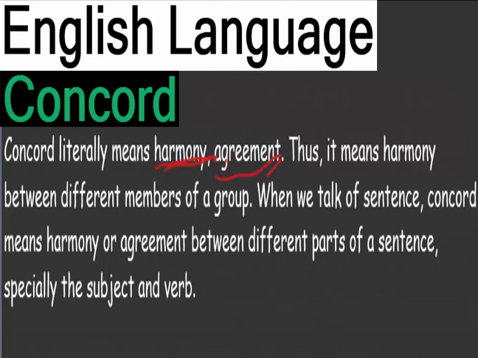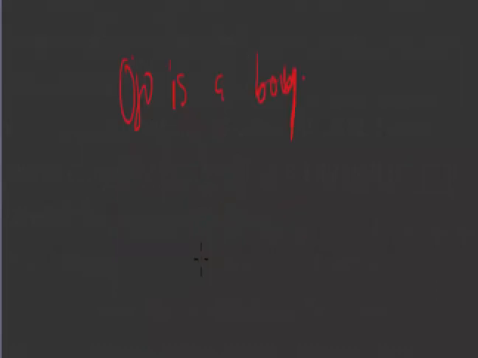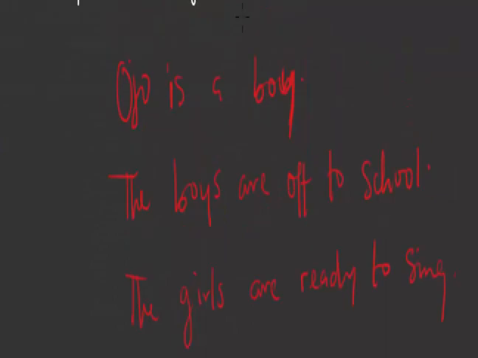Now let us look at this. If we have Ojo is a boy, and then we have the boys are off to school, and then we have the girls are ready to sing. Now, let us look at these three sentences. First of all, this is Ojo.